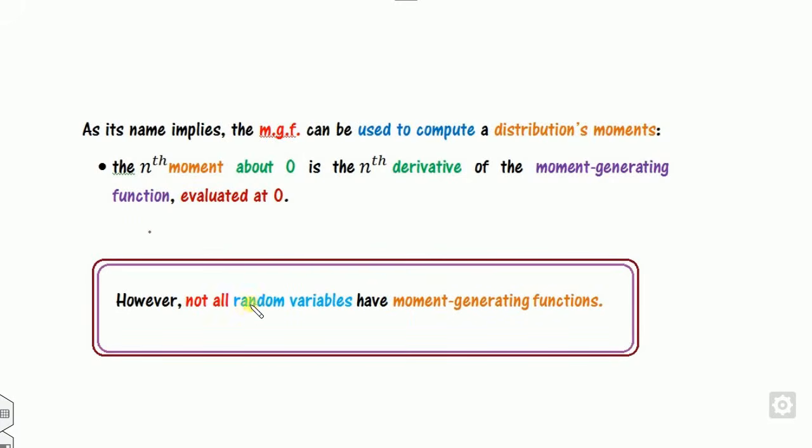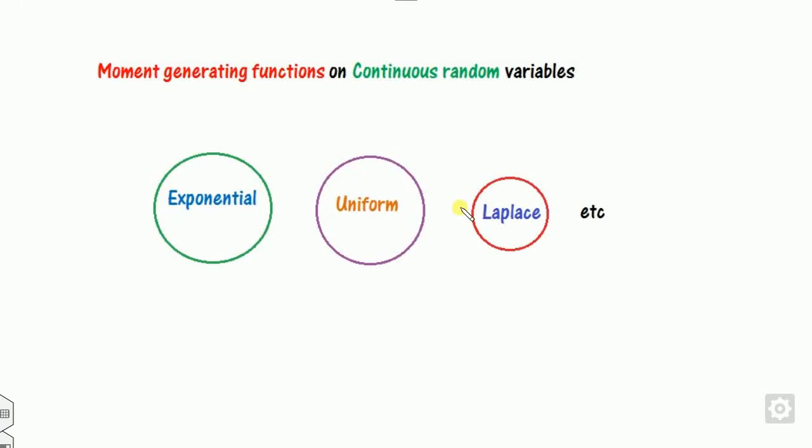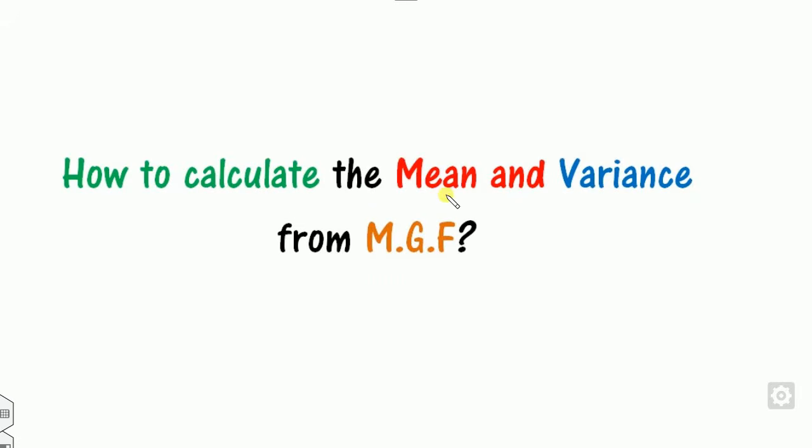Also, not all random variables have moment generating functions. In the last lecture we saw one example of a discrete random variable whose moment generating function does not exist. Similarly, vice versa, sometimes the moment generating function exists but the distribution does not. So in this lecture, my first task is to start with the exponential, uniform, Laplace, and many others. The second task is to calculate the mean and the variance from the MGF. How can we calculate the mean and variance?